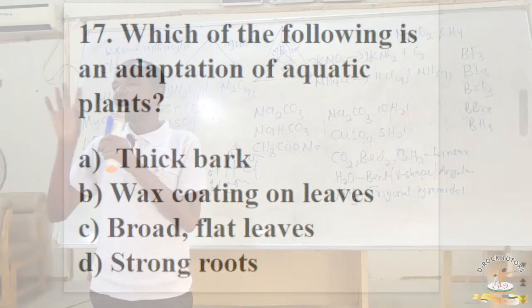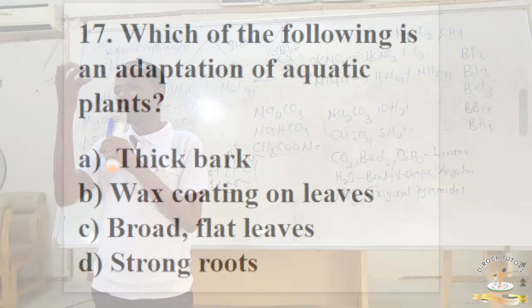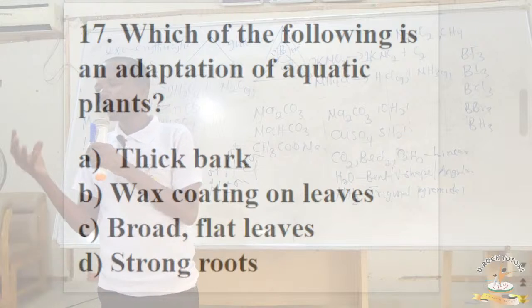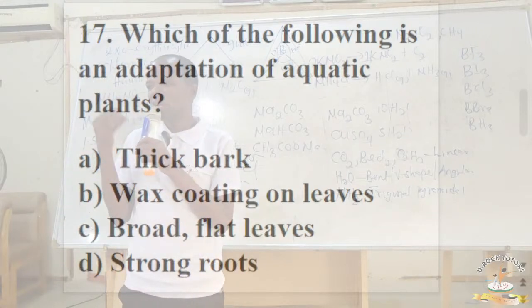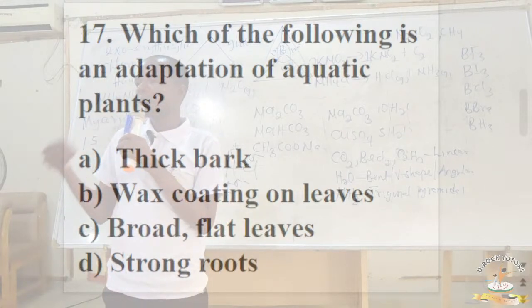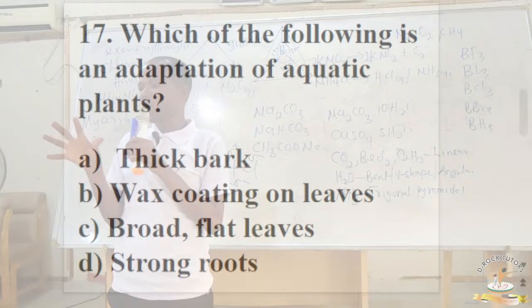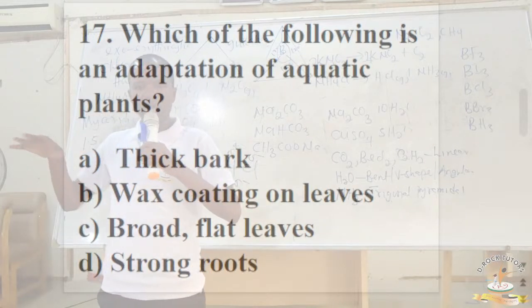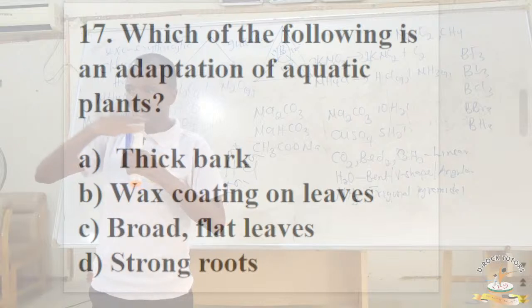They need broad leaves, all right, so that they can use that broad leaf to absorb as much sunlight as possible to photosynthesize. And not only that, they need air in them. The reason why they need air in the leaves is so that they can remain buoyant. What do they mean by buoyant? They can float in the water.